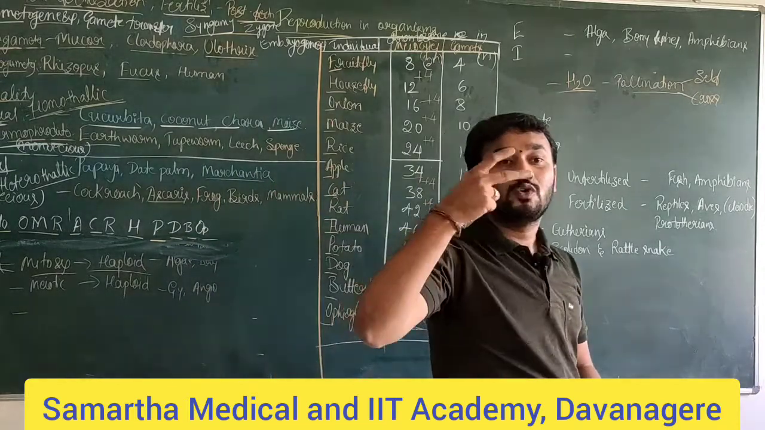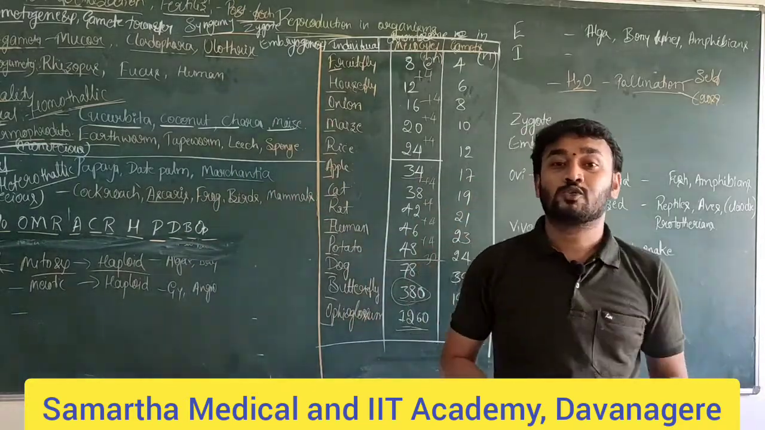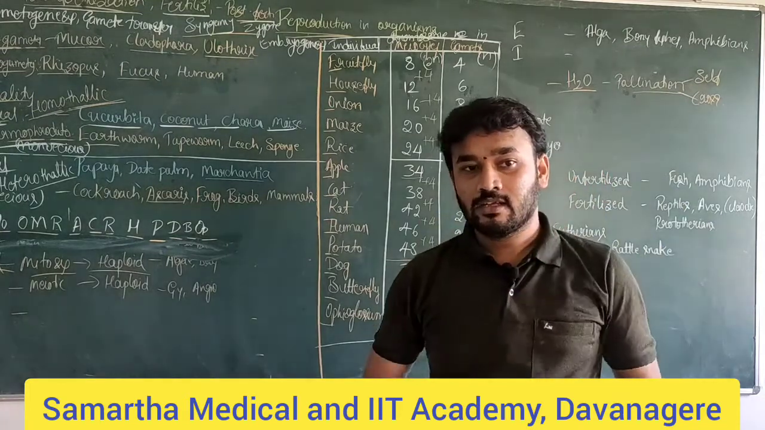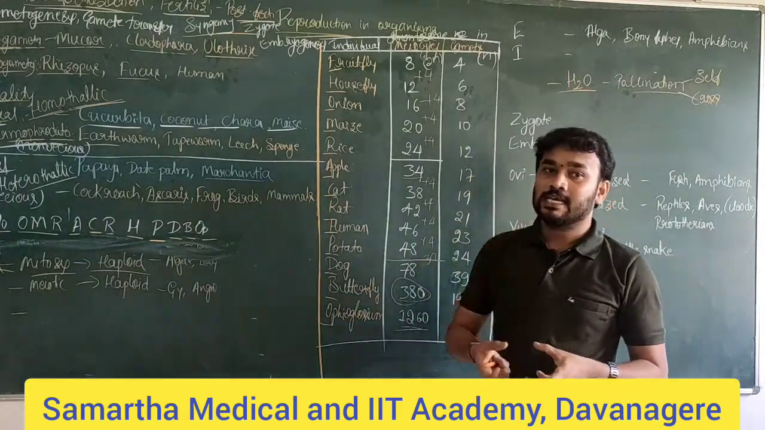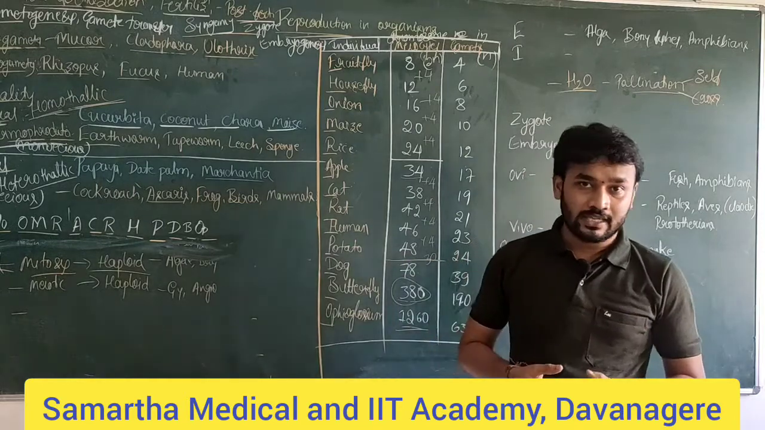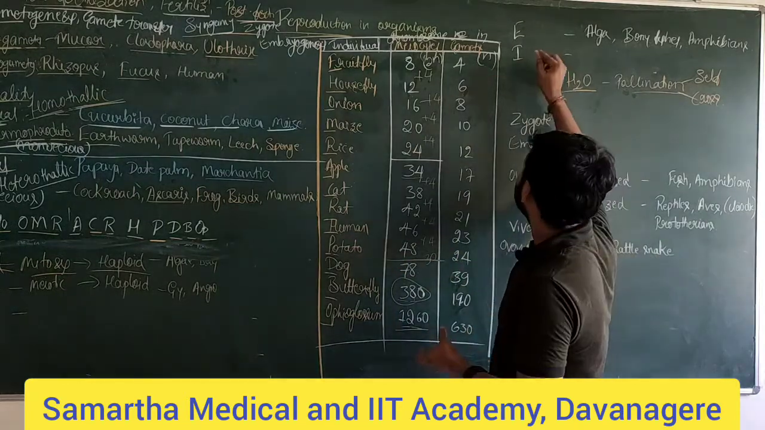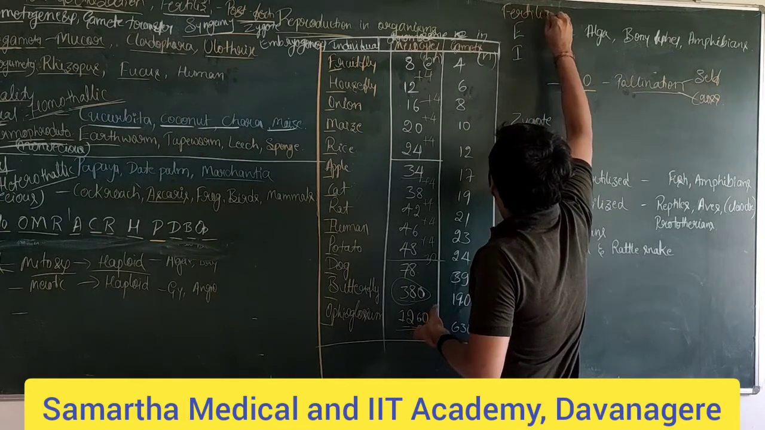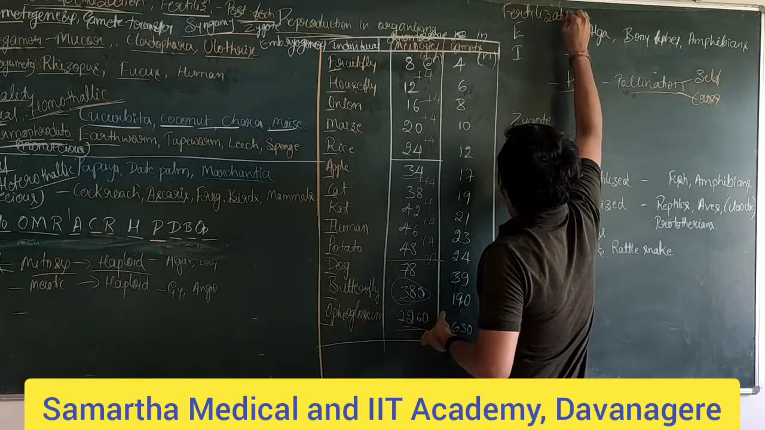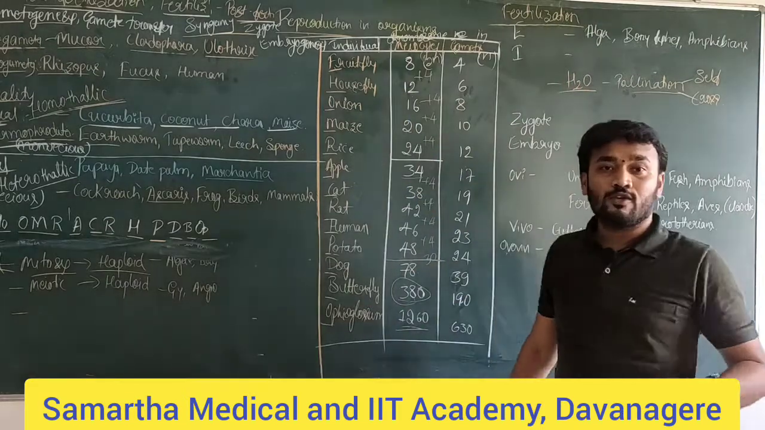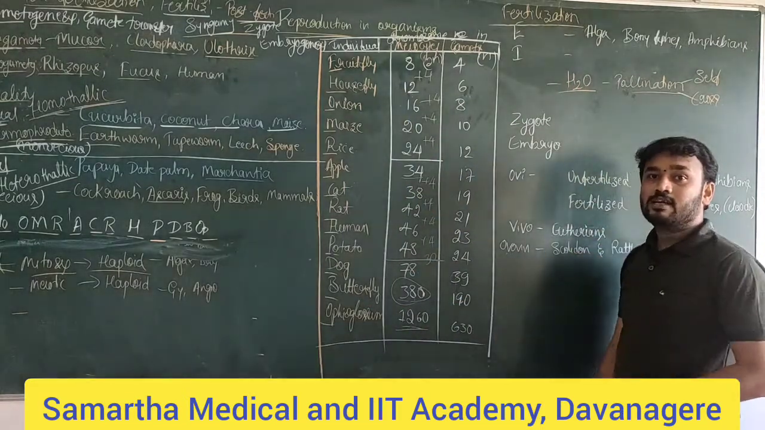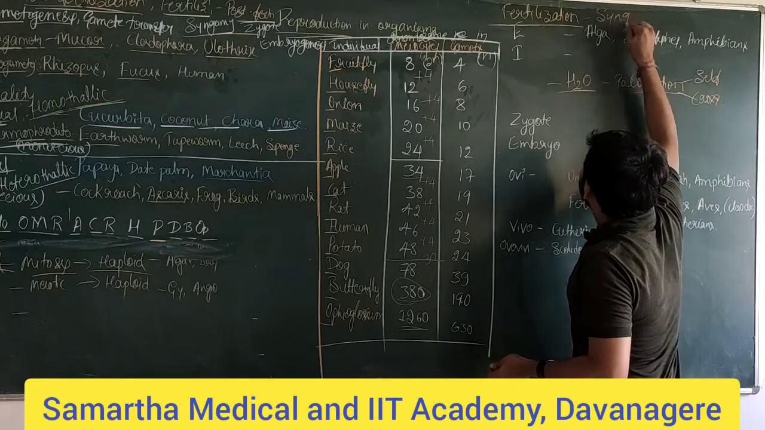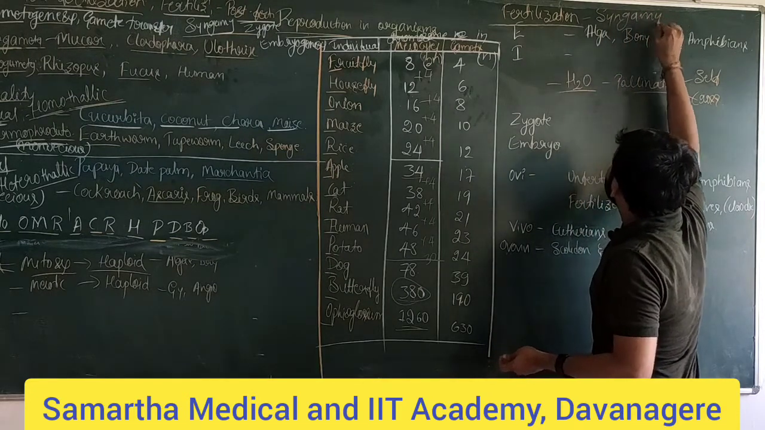Syn refers to together, gamy refers to marriage. Fertilization is another name for syngamy, which we can also call it. Why? Because here it is the permanent fusion of two gametes, that is called syngamy. That is the main event that takes place during the fertilization.